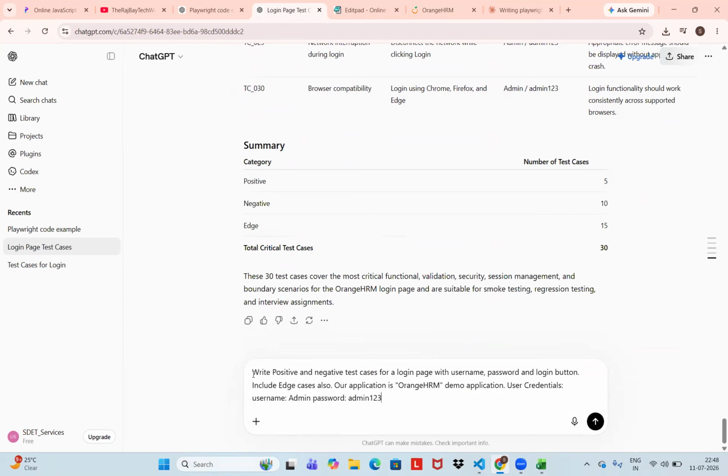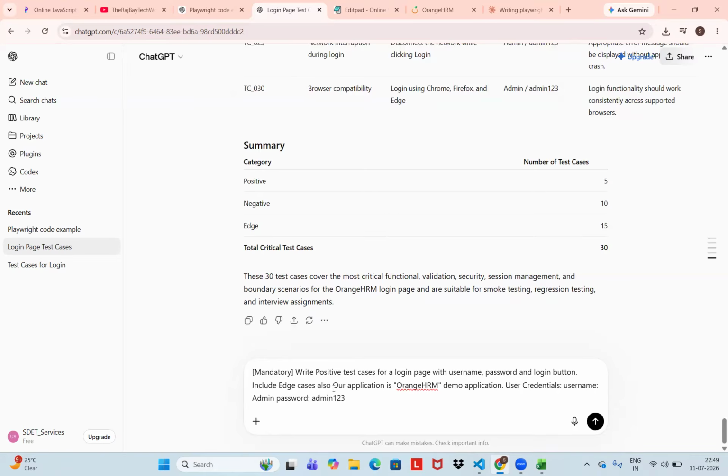Now here, what I will write is mandatory. Mandatory test cases, right? I will give only positive test cases in this prompt. Test cases for the login page with the login button.